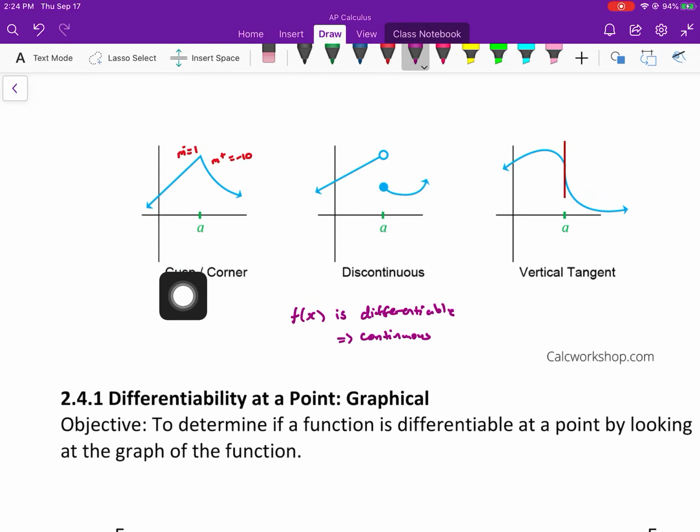And then what about the cusp and corner? Well, this is not differentiable, but it is continuous. So if you say the function's continuous, it does not for sure mean it's differentiable. Remember, it's continuous at that spot, but not differentiable. So continuity does not imply differentiability, but differentiability does imply continuity. Really important. Think about that one. That is something you need to know for AP and just calculus in general.